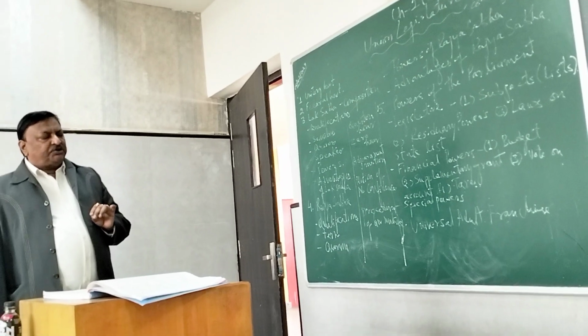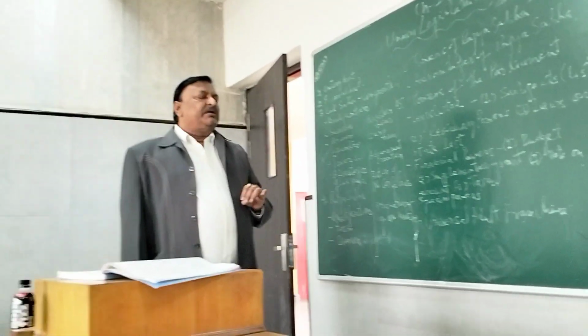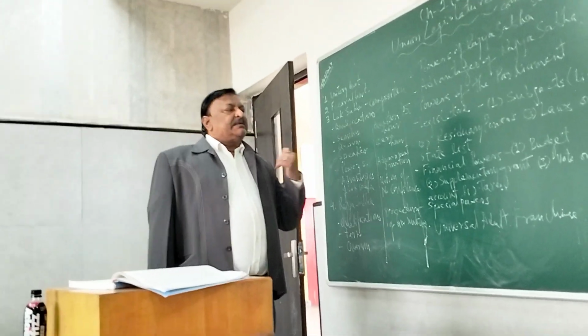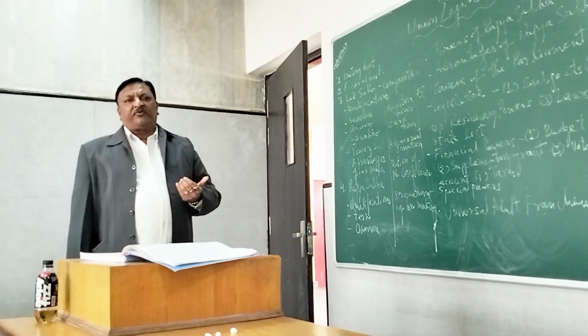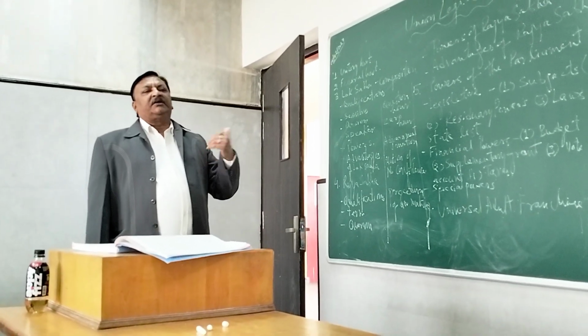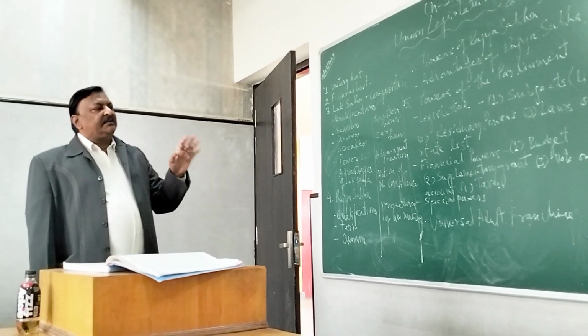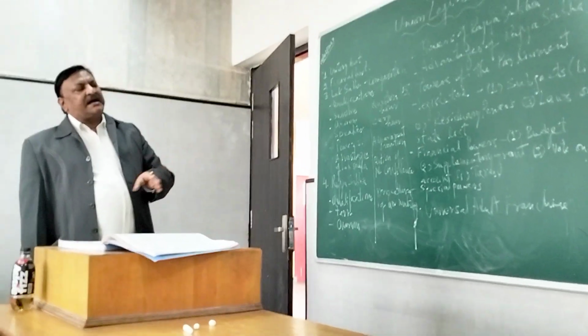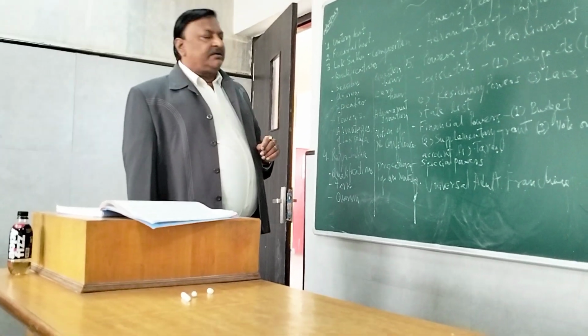What is vote on account? Vote on account is not a complete budget, but it is the money that is asked by the government for some months for running the expenditure for those few months. Later it can make the budget whenever it feels comfortable, and this money which has been asked is added to that account later in the full and complete budget.